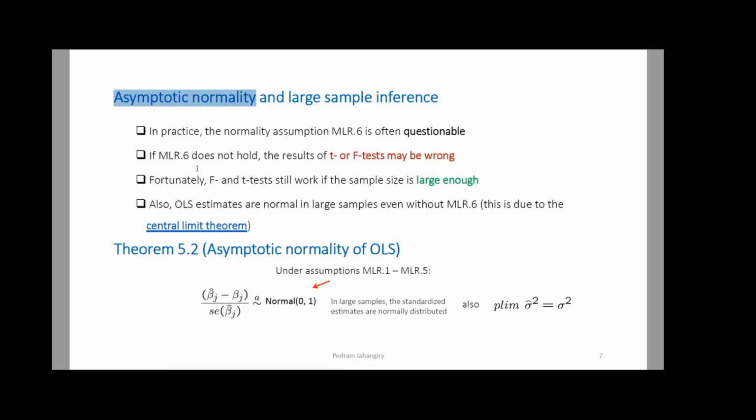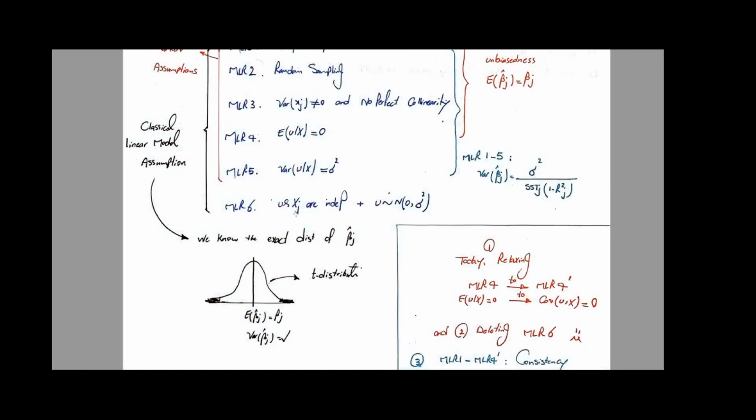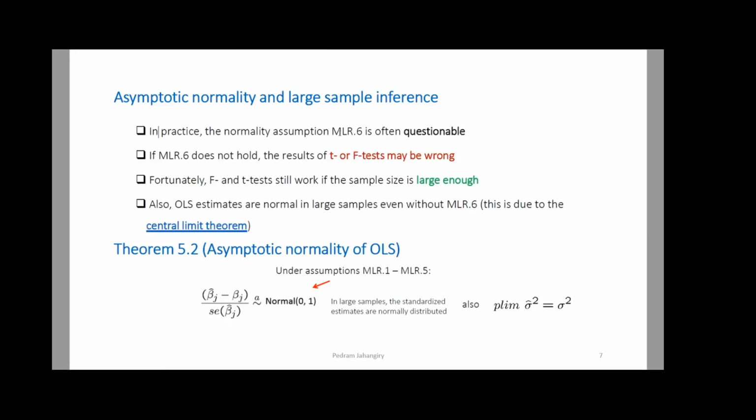Every single one of these bullet points needs an explanation. In practice, the normality assumption number 6 is very often questionable, right? Because we said that this assumption is a strong one. We didn't like it. We are saying that, first of all, the unobserved factors and your explanatory variables are independent, strongly independent. And on top of that, they're normally distributed. Why do you think that they're normally distributed? There is no reason to make that assumption. So because of that, we need to get rid of it.